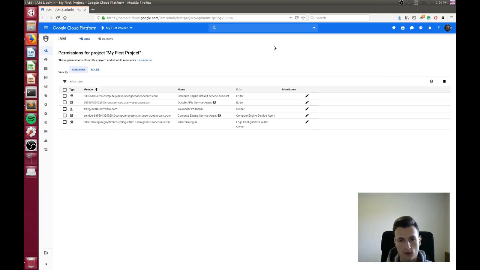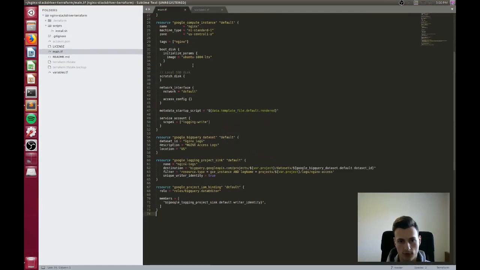And before we get started, just make sure that your service account has the logs configuration writer role enabled here. This will make sure that when you're creating the sync with Terraform, it doesn't throw an error for us and has the correct permission. So once you have that going, let's get started. Let's take a quick look at the Terraform so I can show you what it looks like.